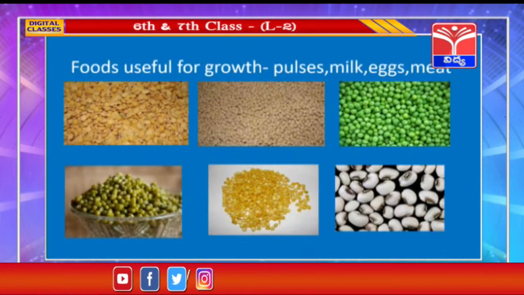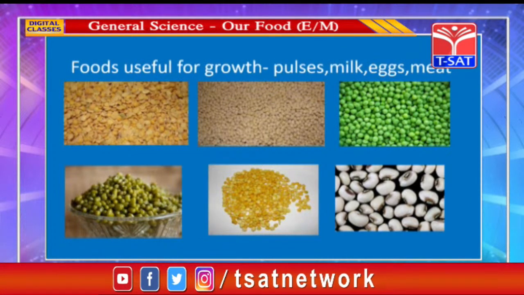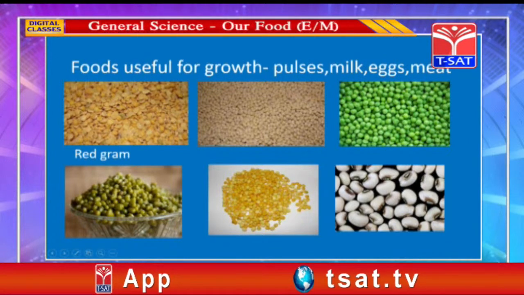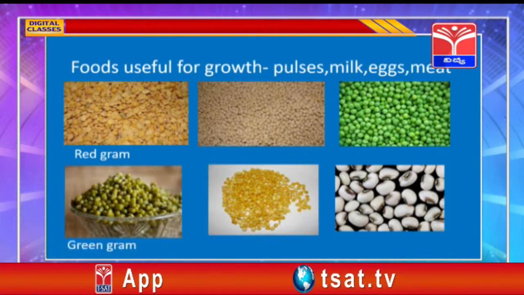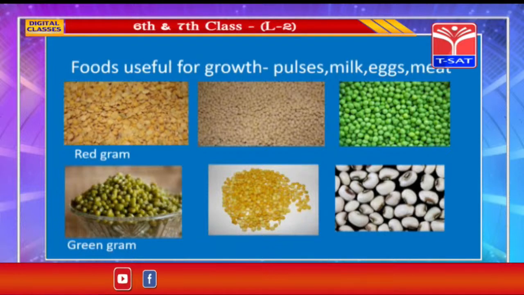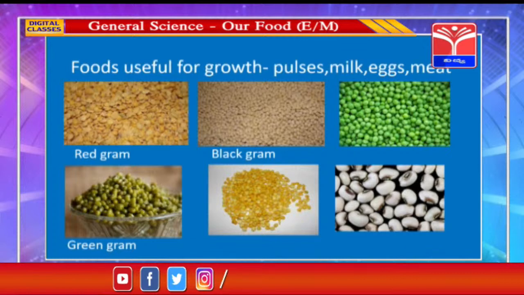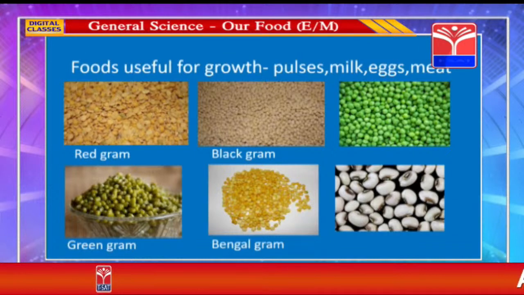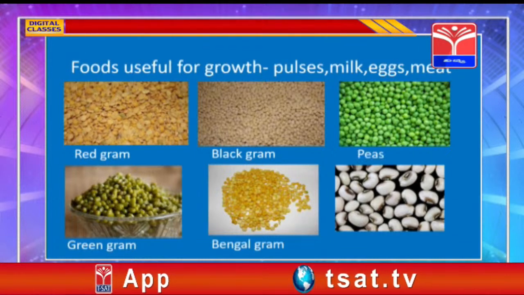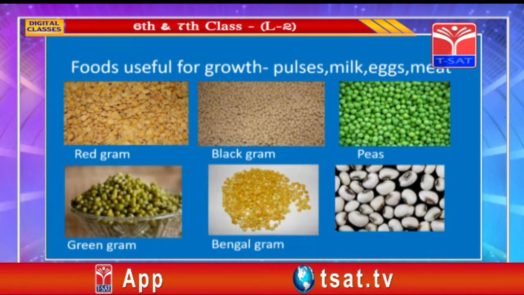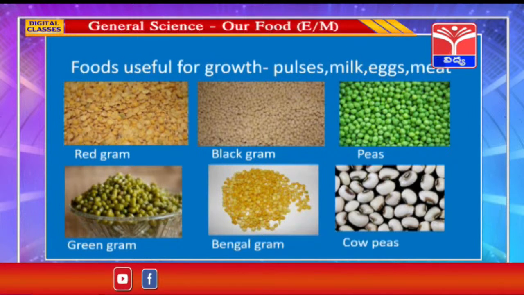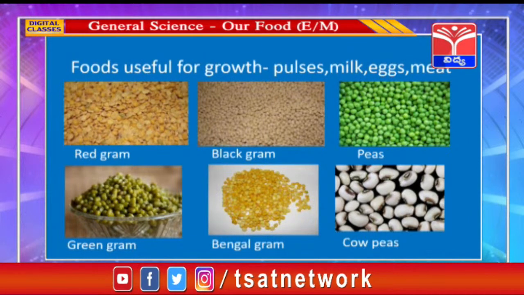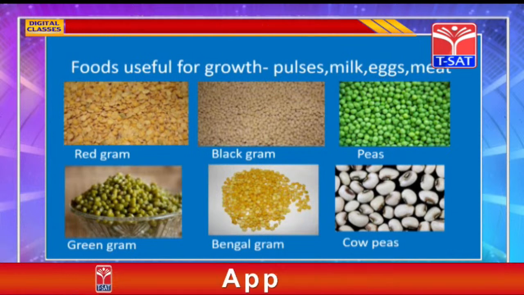Now, second group, that is foods that help in growth and repair. Foods useful for growth. These include pulses, milk, eggs, meat. Now take a look at the pictures. This is red gram. We make dal, sambar with this. This is green gram. We take in the form of sprouts, and this is black gram. We make idli and dosa batter with this. Bengal gram. From Bengal gram also we make dal. Peas. Peas go well with curries and as snack items. These are cowpeas. Generally we boil them and eat as snacks and also put in curries. These all are called as pulses.